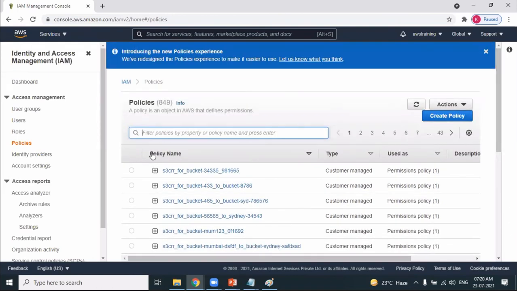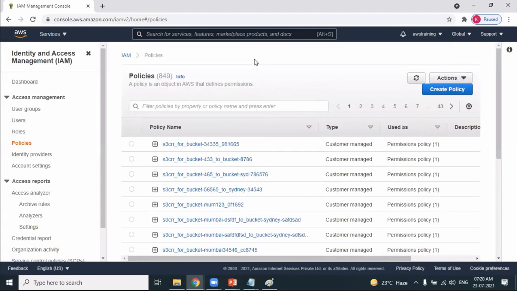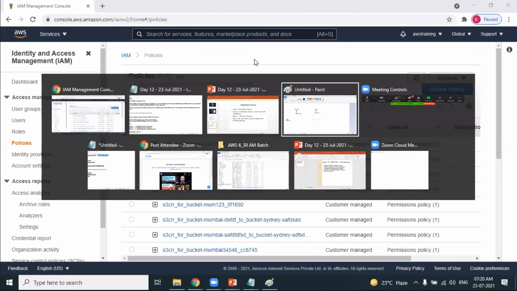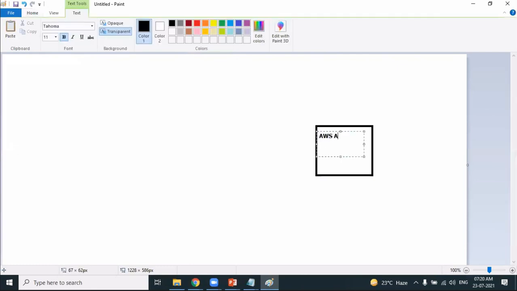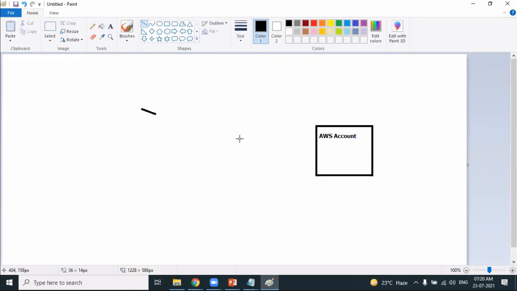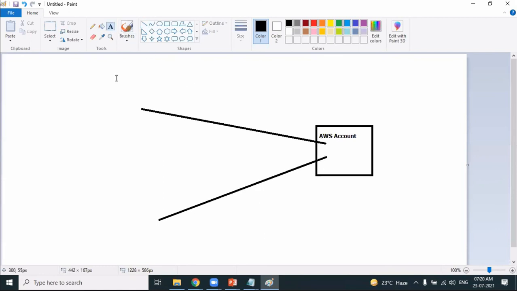Next, we should also know how we can connect to the AWS account and how we can create instances or work with the services using the command line interface. As I have mentioned, this is very important. This is the AWS account. You can connect to your AWS account in two ways, as I mentioned just now: using the console access and using the command line interface.